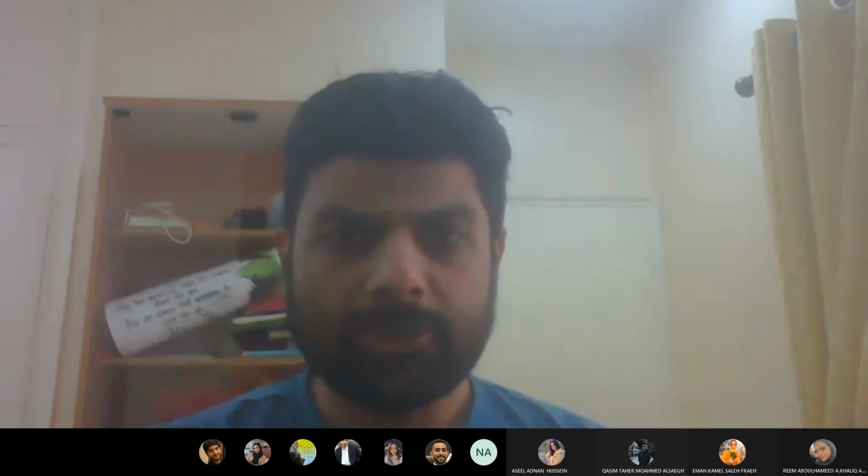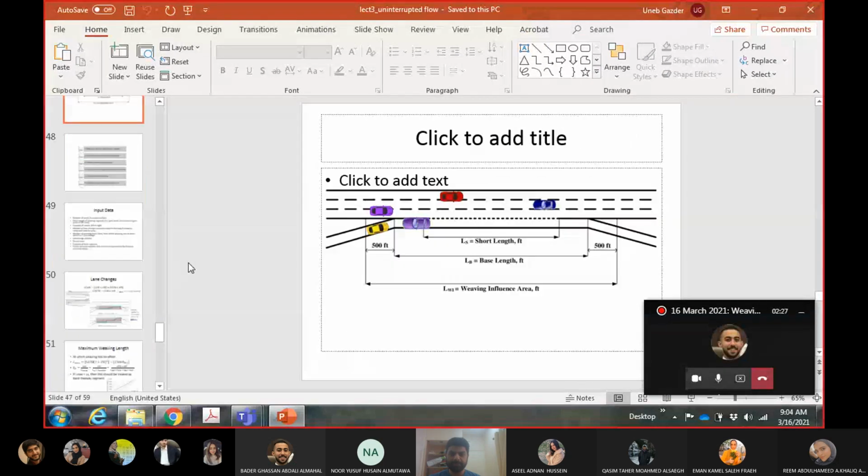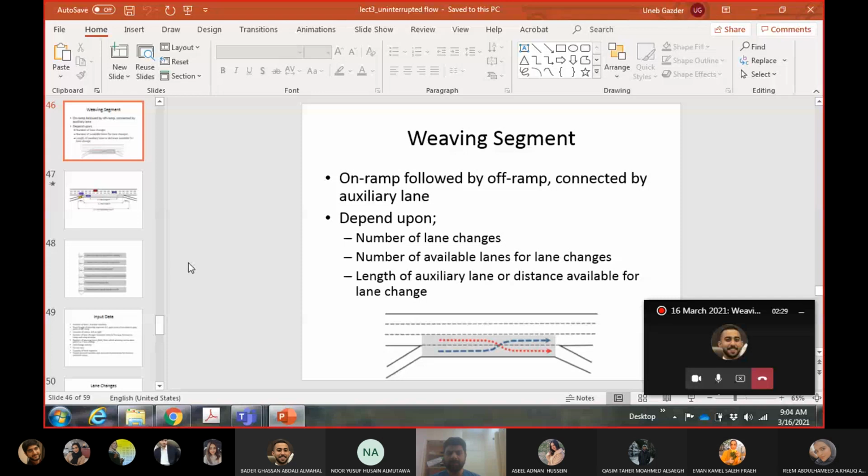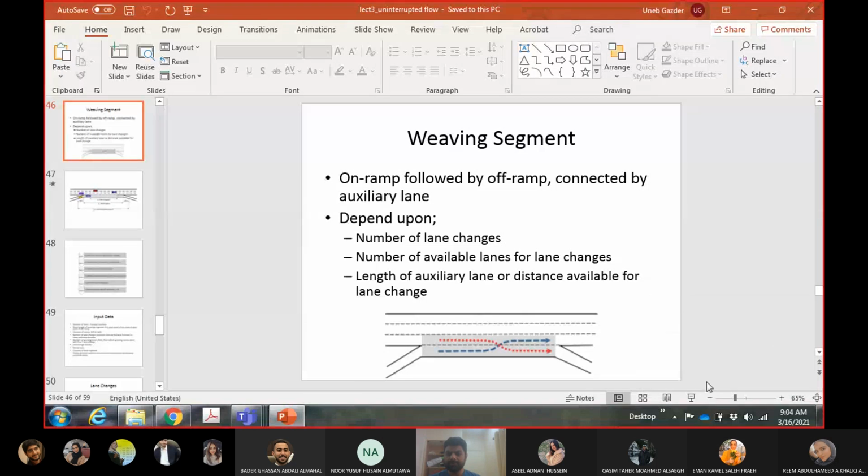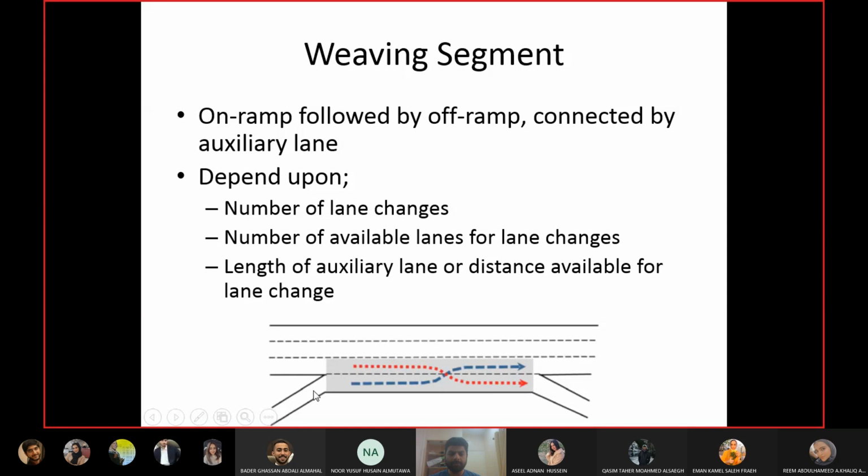So what is a weaving segment? A weaving segment is the one in which you have an on ramp which is followed very closely by an off ramp, and both of them are connected with an auxiliary lane. This is an auxiliary lane which is connecting both the ramps.